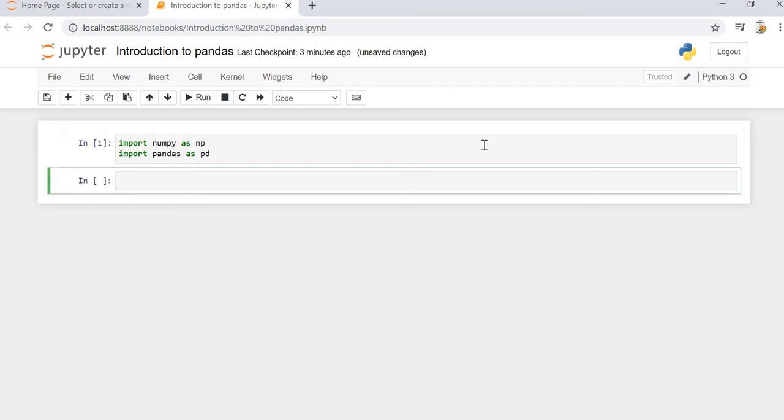Pandas also comes built in with a Python installation. Whenever you install Python, you will get numpy and pandas installed by default, so you don't have to install them separately. But if it is not there, then you can use the pip command that I have already specified. Now let's discuss the first topic, which is called series.